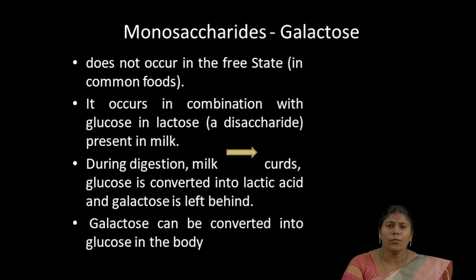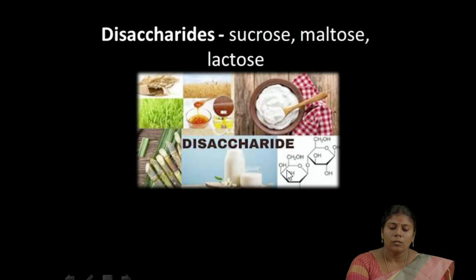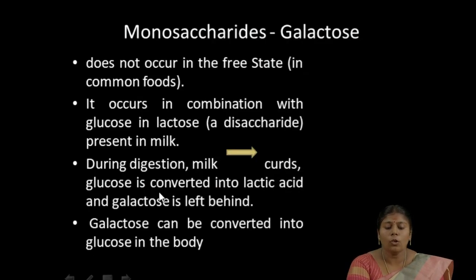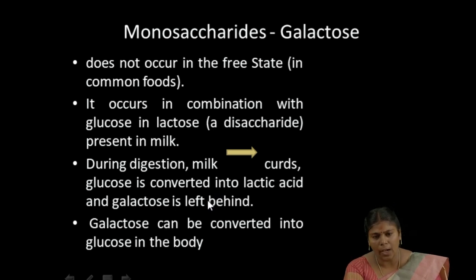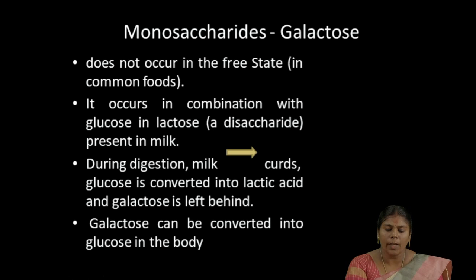It doesn't occur in free state. It is commonly found in foods in combination with glucose in lactose. Lactose we all know is present in milk. How does it happen? When we take in milk, in the digestion process, it gets converted into curds. In the curd, glucose is converted into lactic acid and galactose is left behind. The galactose in our body gets converted into glucose during the digestion process.